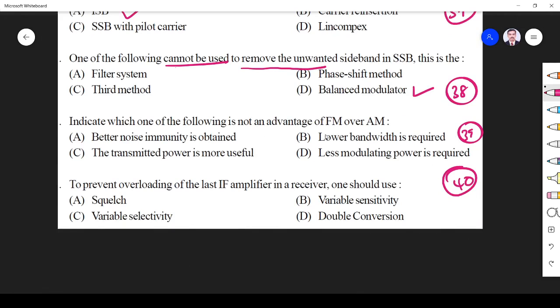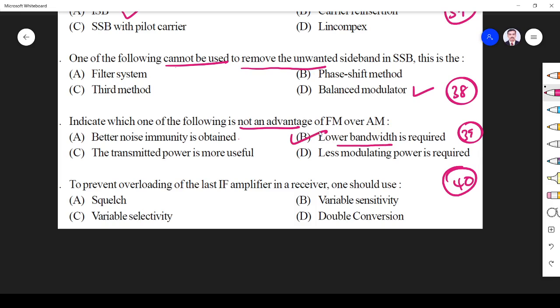Indicate which of the following is not an advantage of FM over AM. FM has better noise immunity, of course true. They ask for not an advantage, but this is an advantage. The transmitted power is more useful, that is also true. Less modulating power is required compared to AM. Why? Because in FM, the amplitude is not changed. But FM has more bandwidth, so lower bandwidth is a wrong statement.